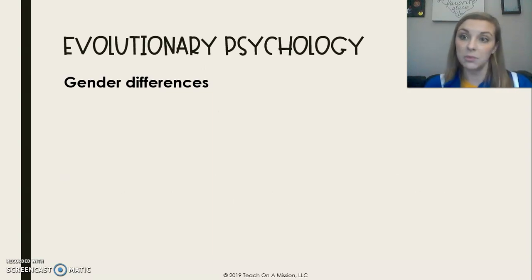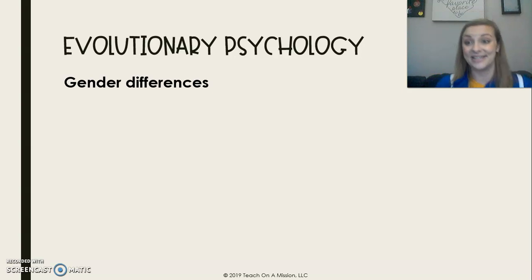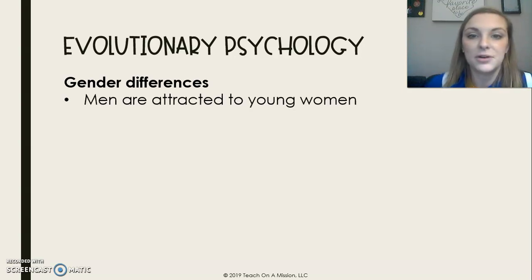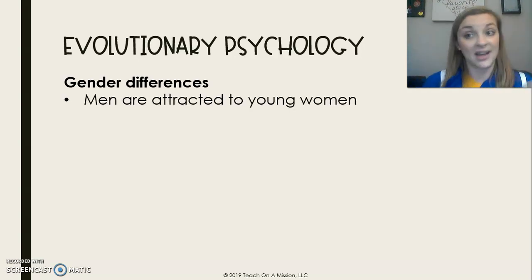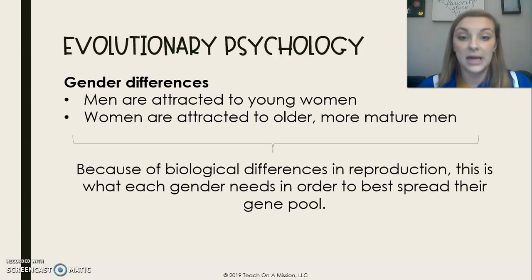Evolutionary psychologists also believe in gender differences, right? There are definitely differences in our genders. The first thing evolutionary psychologists say is that men are attracted to young women and women are attracted to older, more mature men. This is all because we have biological differences in reproduction, right? Women reproduce younger.